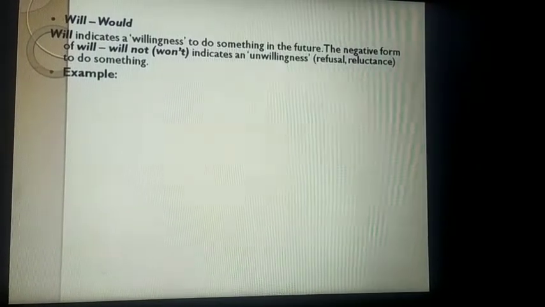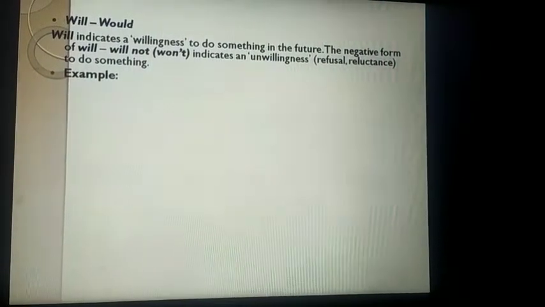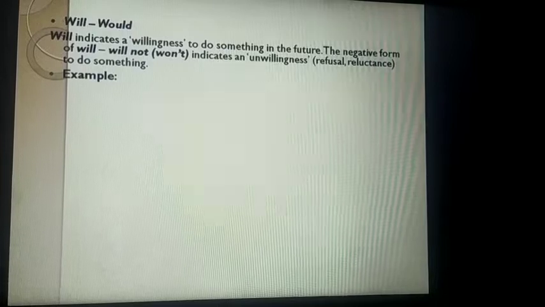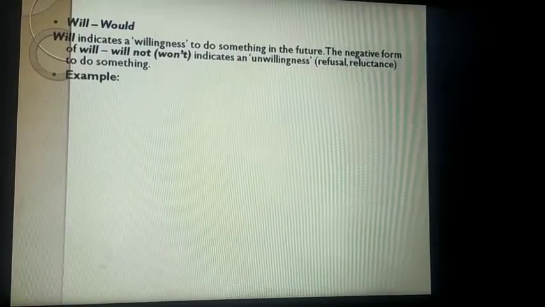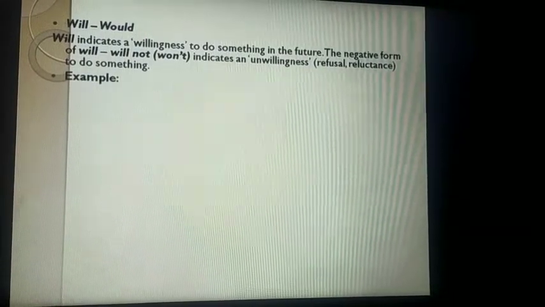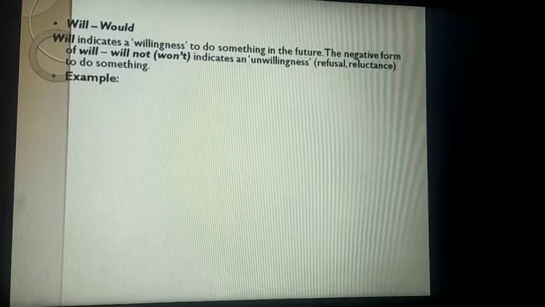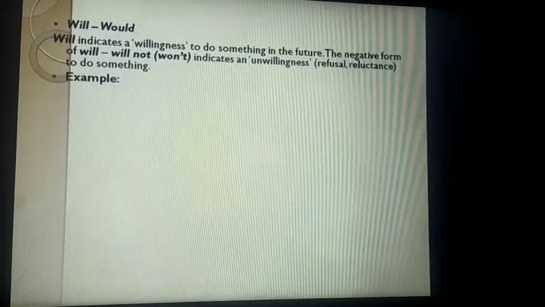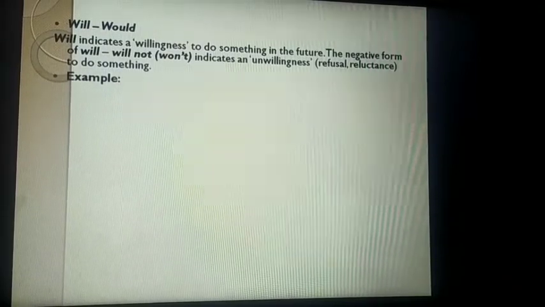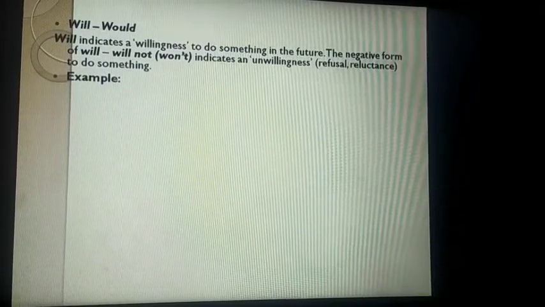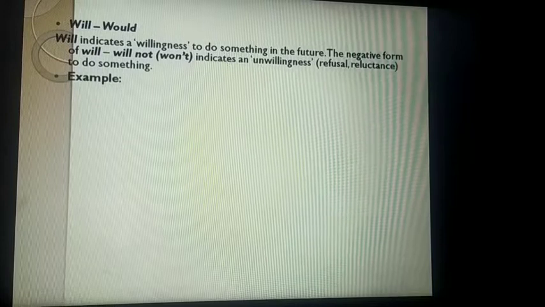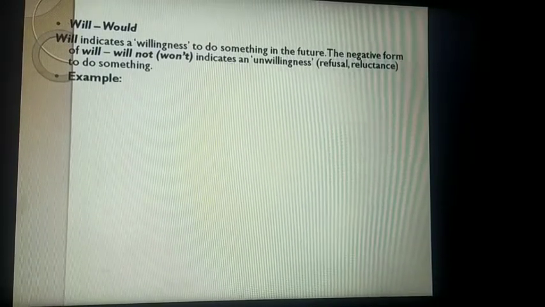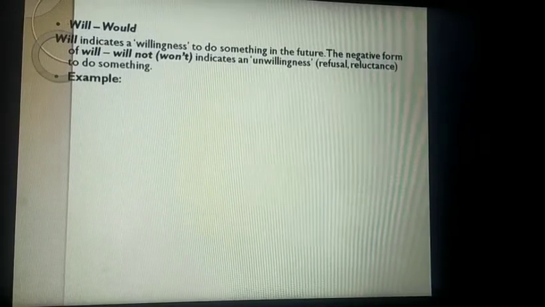Let us see the detailed examples. Will का past जो है वो would हो जाता है. Okay, so will क्या indicate करता है? Willingness in the future. Okay, और अगर हमें negative use करना है तो will not, contraction form में won't. Okay, it means unwillingness is described, है ना. जब हमें कुछ willingness बताना है तो will, नहीं अगर unwillingness बताना है तो won't.